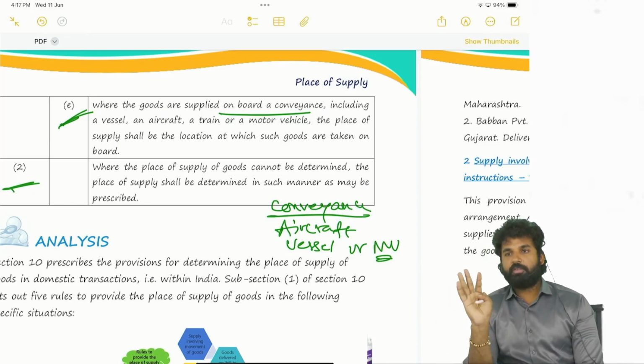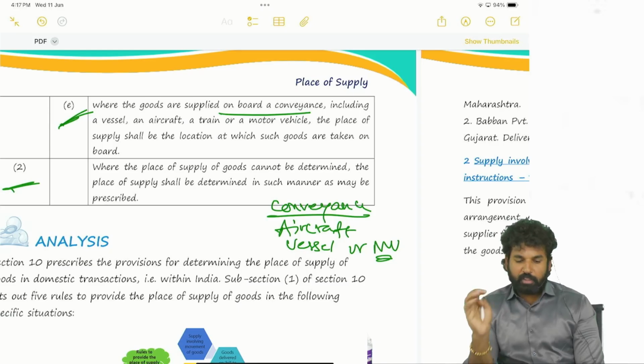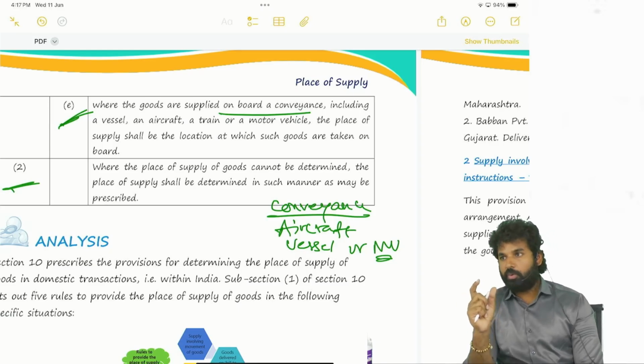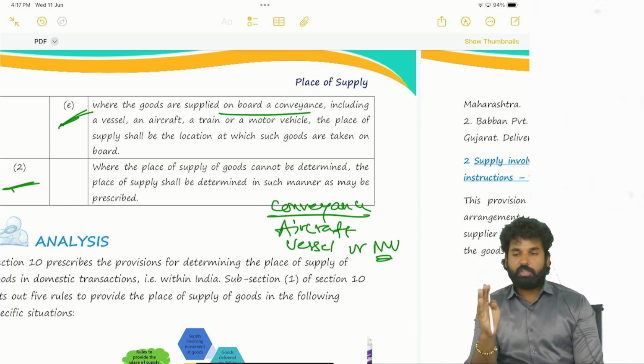It may be snacks, or it may be food, or it may be any refreshments, whatever it may be. So whatever they are supplying, goods, we are talking about goods, we are not talking about the service. Whatever they are supplying on board a conveyance. On board a conveyance means in the train, in the vessel, in the vehicle, they are providing. They are selling. So in such cases, what is the place of supply?